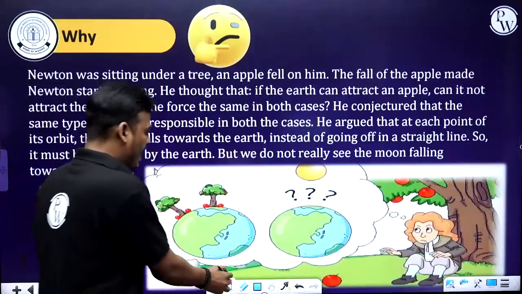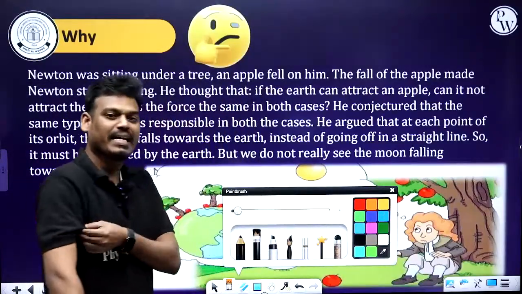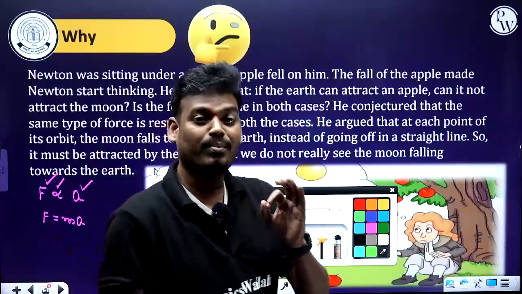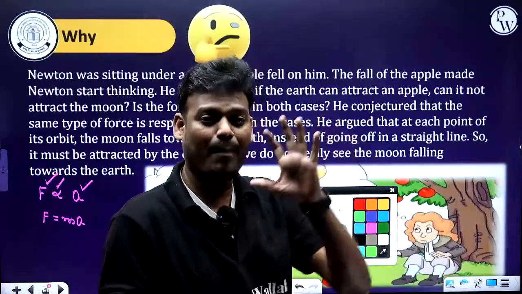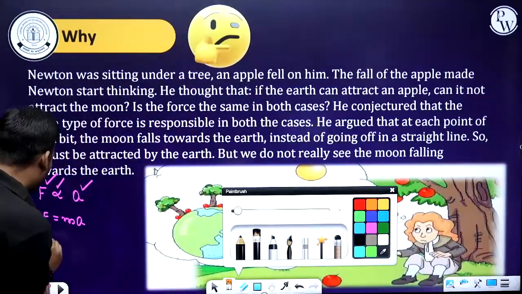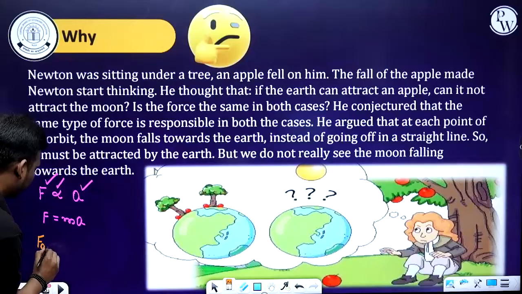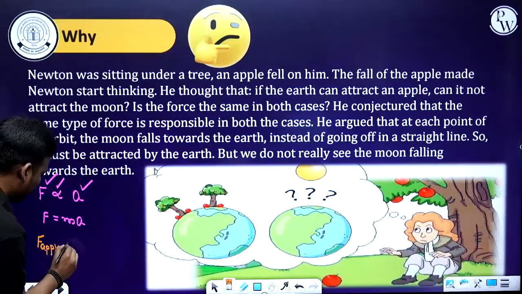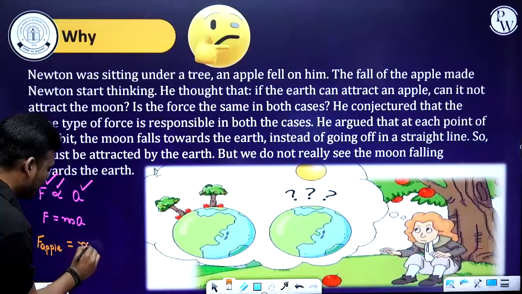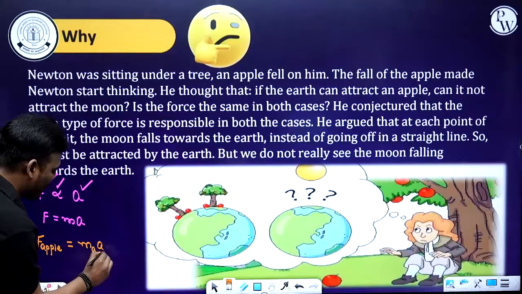If we consider the same force acting between the Earth as well as an apple, let me consider the force exerted by the apple. Here it is the mass of the apple and the acceleration of the apple.